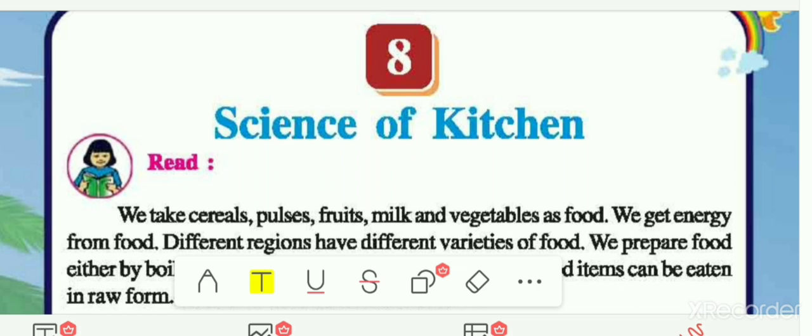Then we had seen one interesting fact about the solar cooker, one method by which we can cook food. We had also seen the advantages of the solar cooker: in this solar cooker, solar energy is used, and the food cooked in this solar cooker is very tasty. So now let us continue our chapter from page number 66.